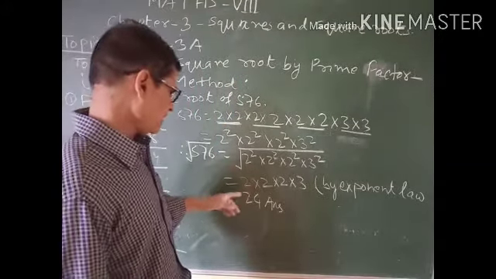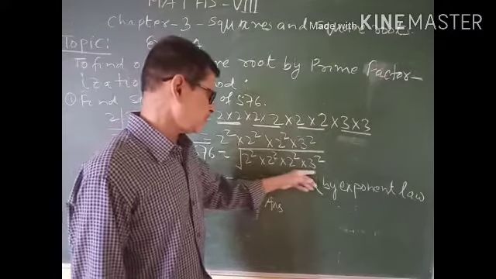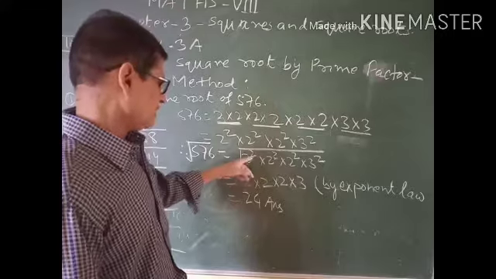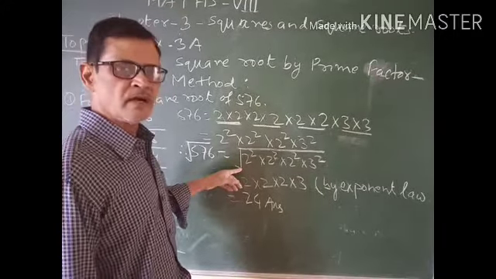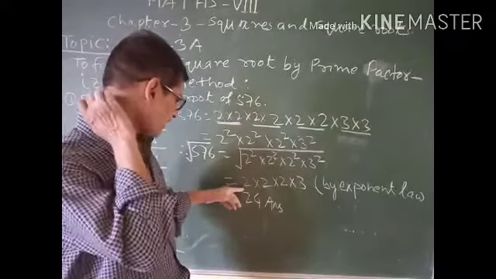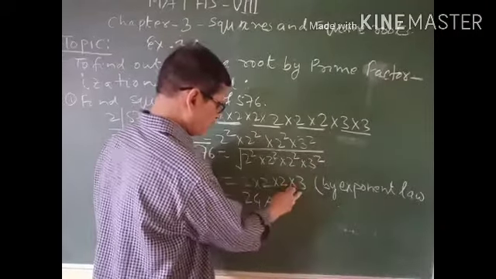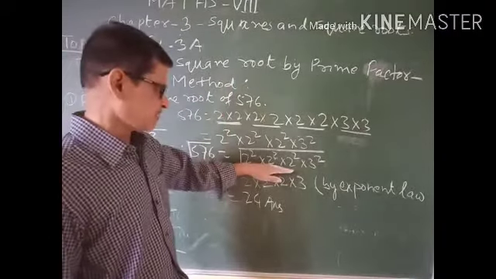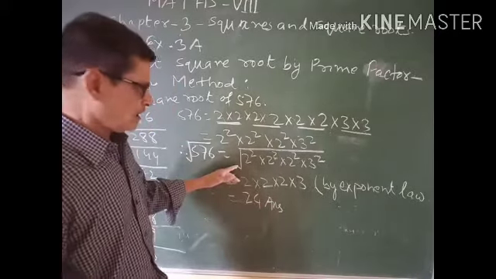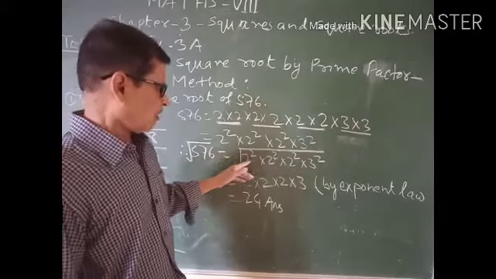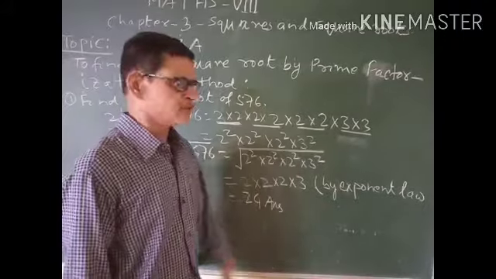And this can be written as, if you take the square root of these squares, then the square will vanish along with the square root sign. So therefore we can write 2 into 2 into 2 into 3. When we write this expression without the sign of a square root, the square of each quantity will vanish. This is by the exponent law.